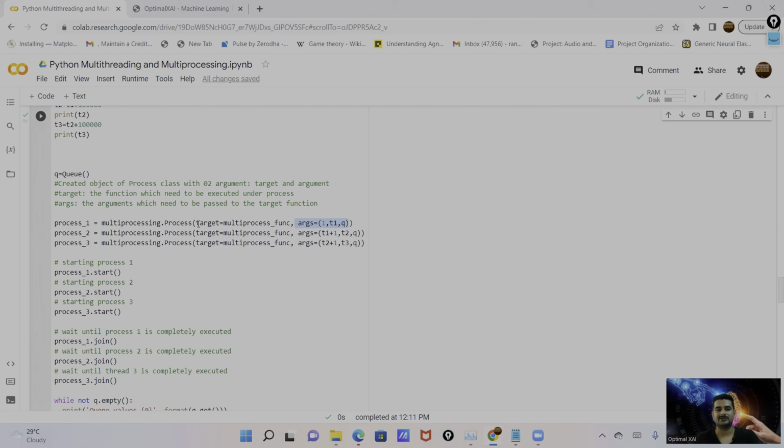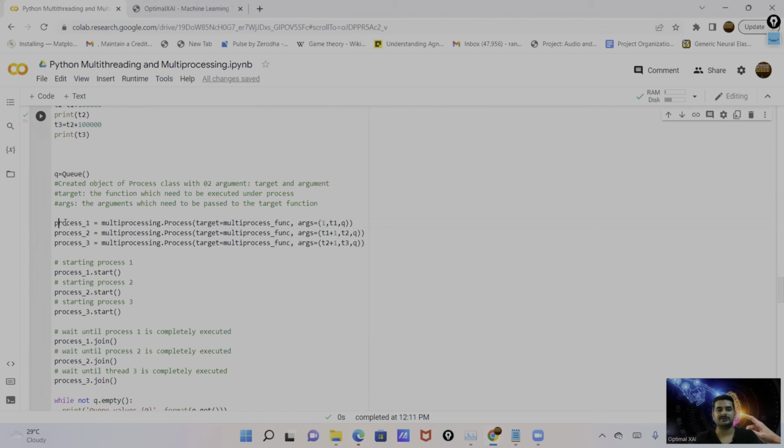You can see here I'm passing two keyword arguments, target and argument, which is very similar to the previous multi-threading section. We pass the two things, target and argument. In the target, I pass the function name. In the argument, I'm passing the argument value. This one is also similar to the previous example.